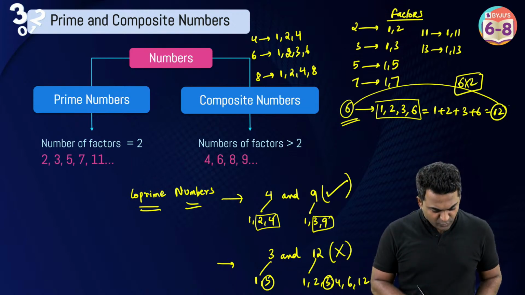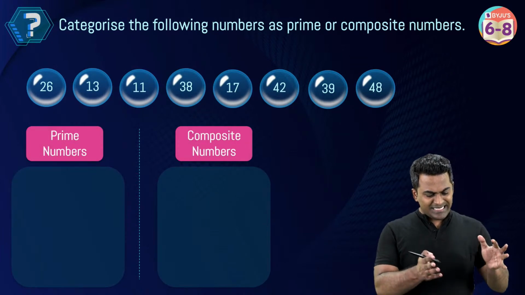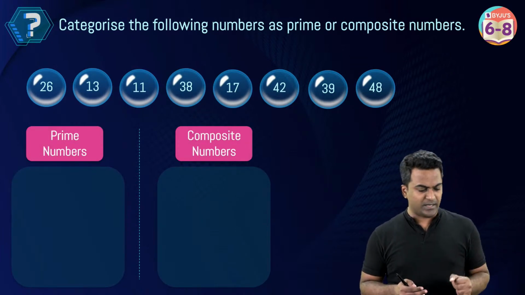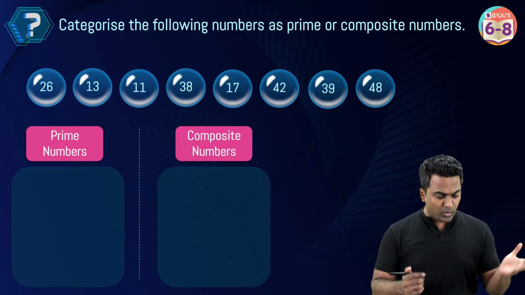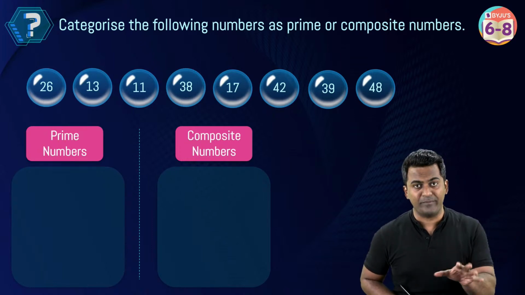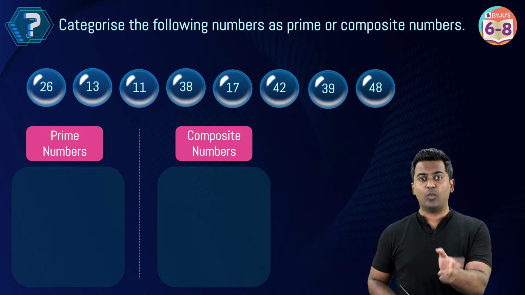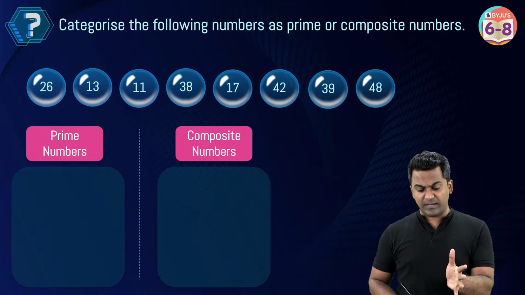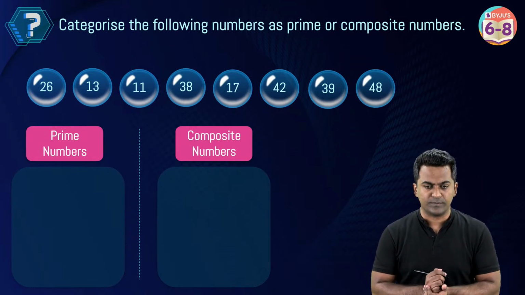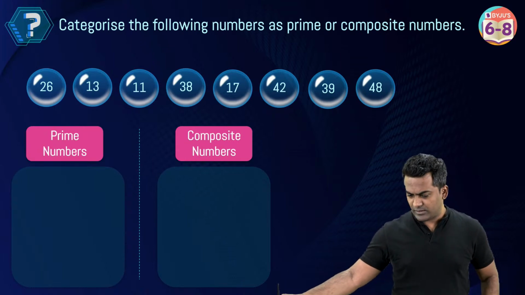All right, come on. Let's move on now and check out these questions, prime numbers, composite numbers. Look at the list and tell me what is prime and what is composite. Remember this, prime numbers have only two factors, one and the number itself, and composite numbers have more than two factors, of course. Okay, come on, first answer this question.